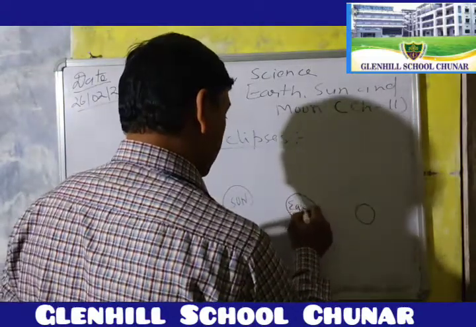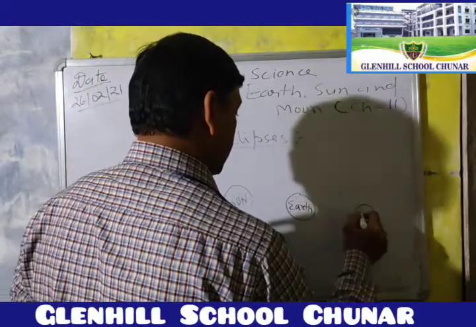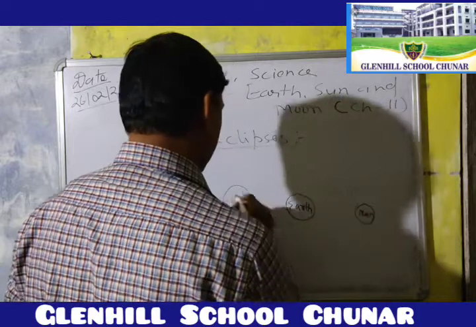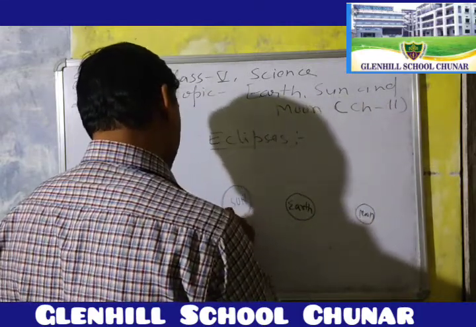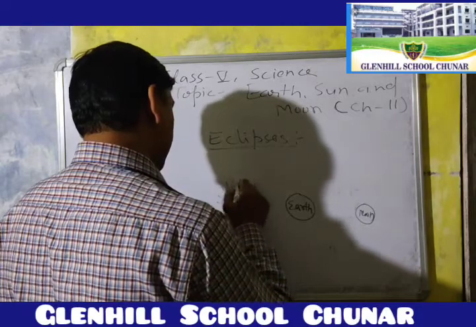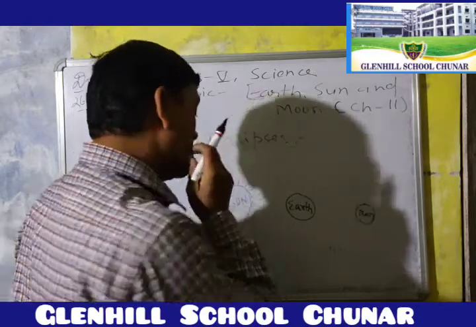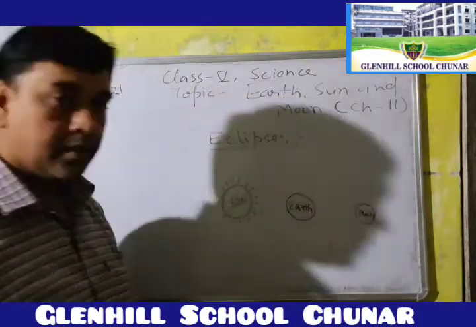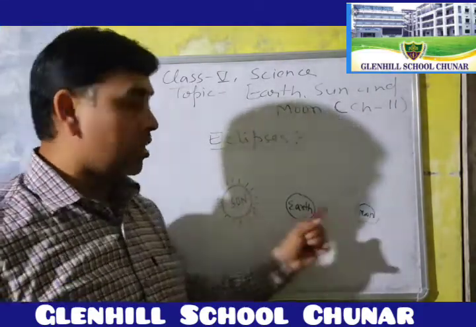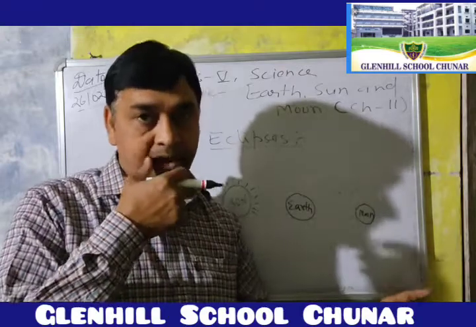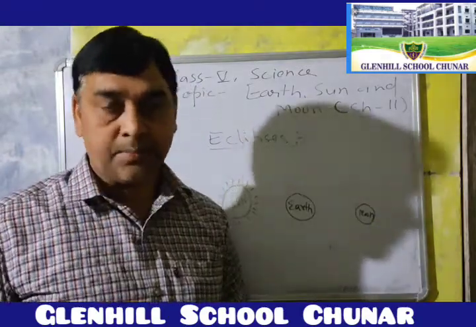This is the earth and this is the moon. The sun is always shining. When the sun, earth, moon, or sun, moon, earth lie in the same line, that causes eclipses.